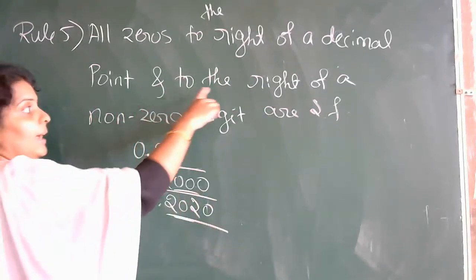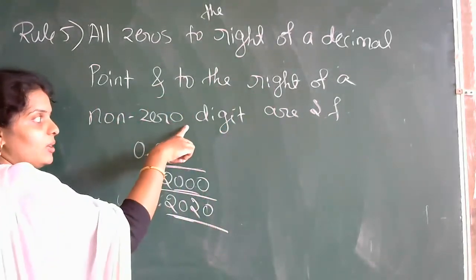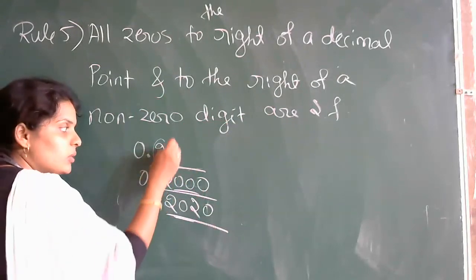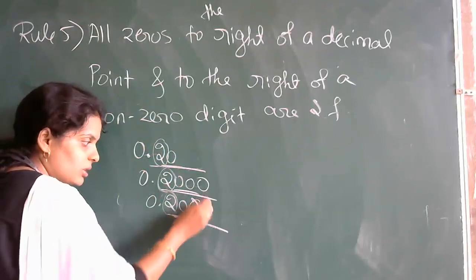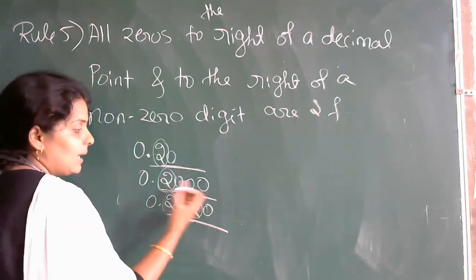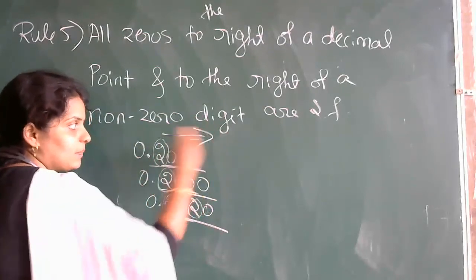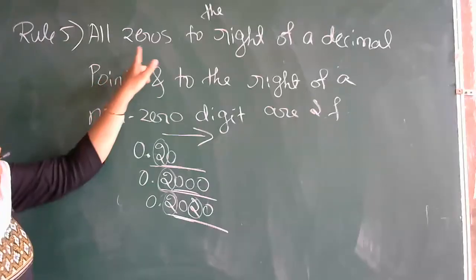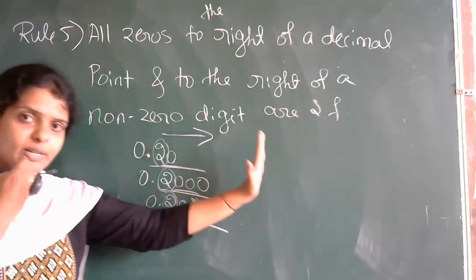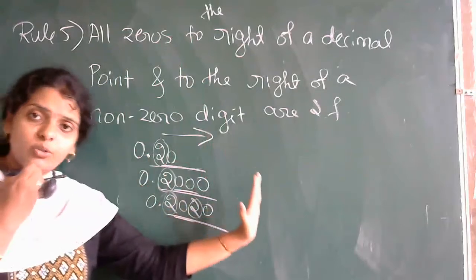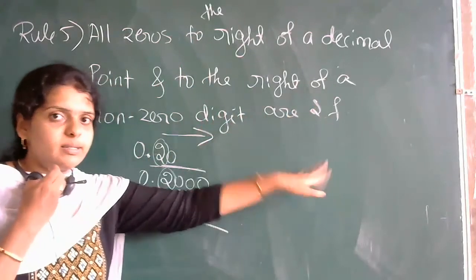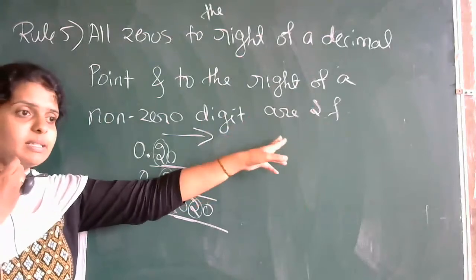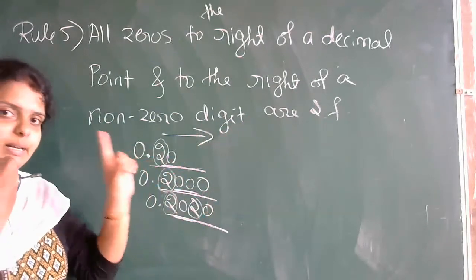Next, and to the right of a non-zero digit. Here this 2 is a non-zero digit, 2 is again a non-zero digit. Here this 2 again a non-zero digit. To the right means again this side only. All zeros to the right of a decimal point and to the right of a non-zero digit are significant figures. Are significant figures means here you are going to consider the zero.